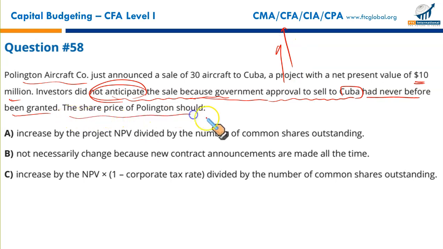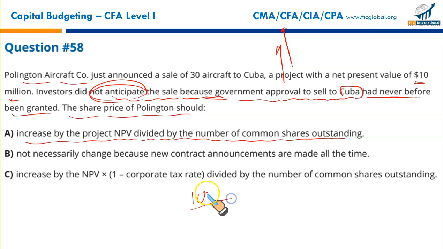The share price of Pollington should increase by the project NPV divided by the number of common shares outstanding. Let's say there are 5 million shares outstanding, 10 million is the NPV, 5 million are the shares outstanding. So the share price is expected to go up by $2. That's the right answer. You should go on, but let's discuss why not B or D or C.